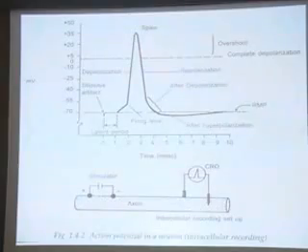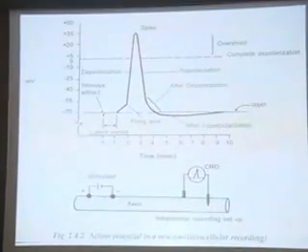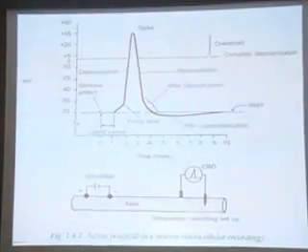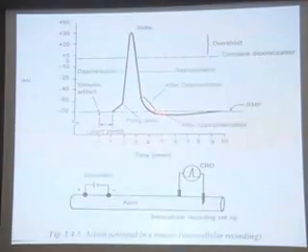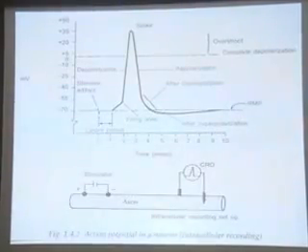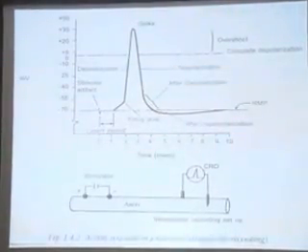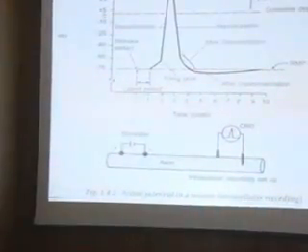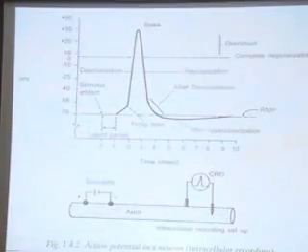The next phase we observe in the action potential is that the recording comes below the resting membrane potential for some time, and this is what we call after hyperpolarization. So the following events are recorded in the action potential.